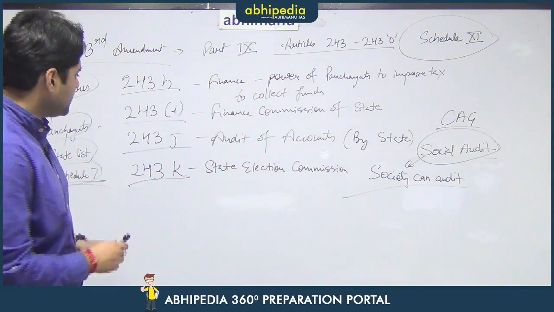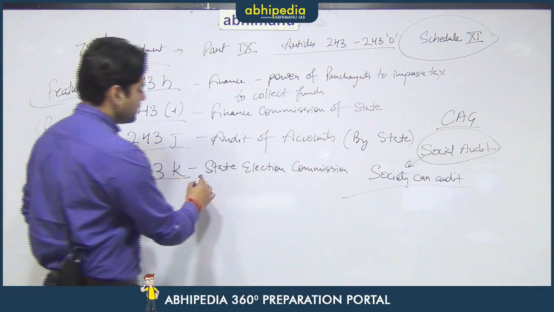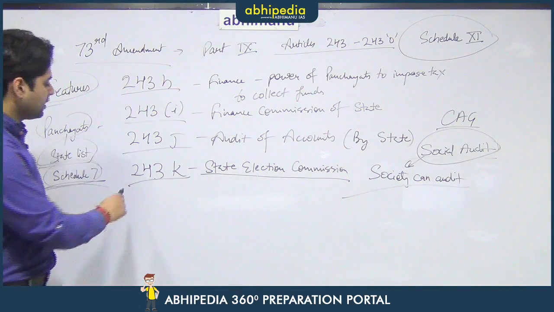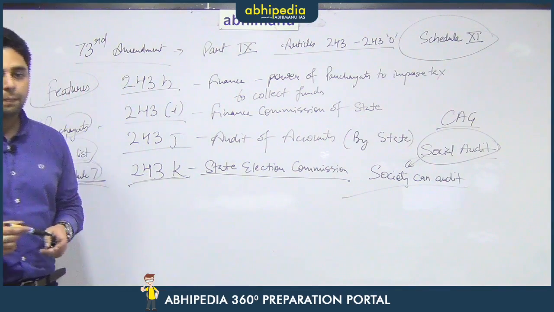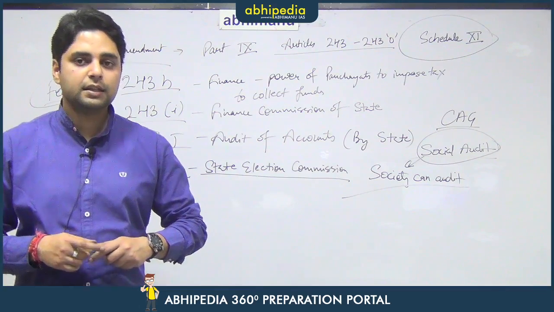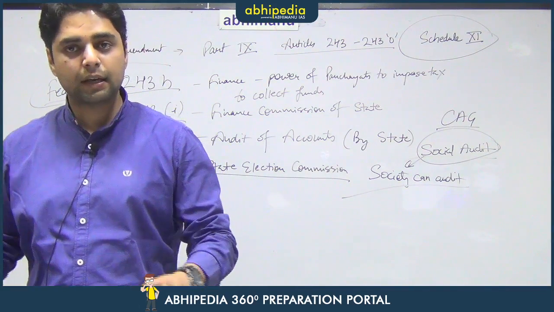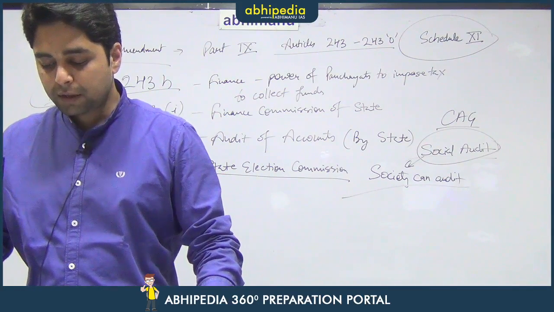However, for the elections of panchayats and municipalities, every state has a State Election Commission that is provided under Article 243K of the Constitution. The manner, the selection, and each and every procedure regarding the State Election Commission is to be decided by that particular state concerned.